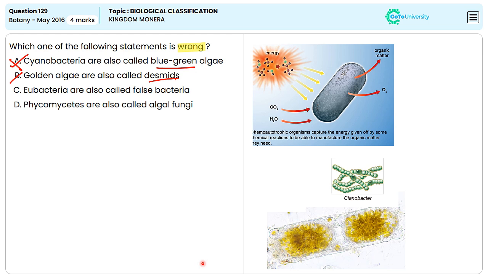Now, desmids are sometimes referred to as golden algae. So that means option B is a true statement. So it makes it an incorrect answer.